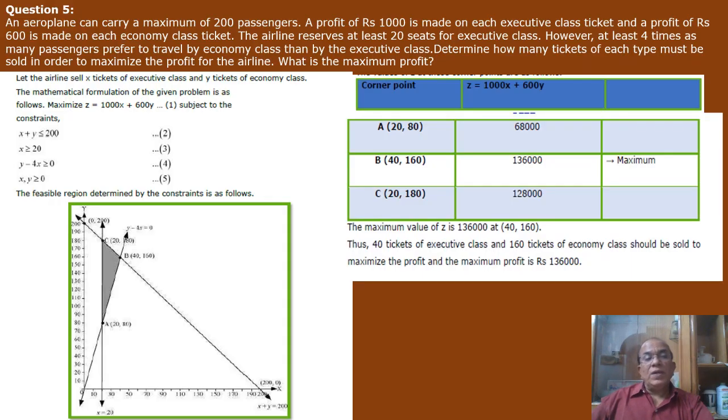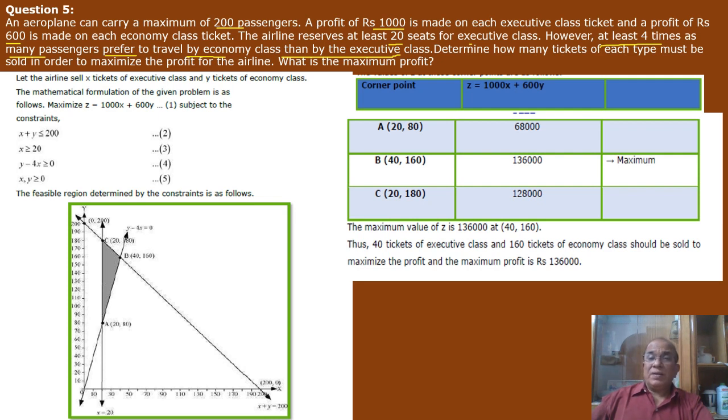Now, moving towards the next question of the miscellaneous exercise, question number 5. It says that an aeroplane can carry a maximum of 200 passengers. A profit of rupees 1000 is made on each executive class ticket and a profit of rupees 600 is made on each economy class ticket. The airline reserves at least 20 seats for executive class. However, at least 4 times as many passengers prefer to travel by economy class than by the executive class.